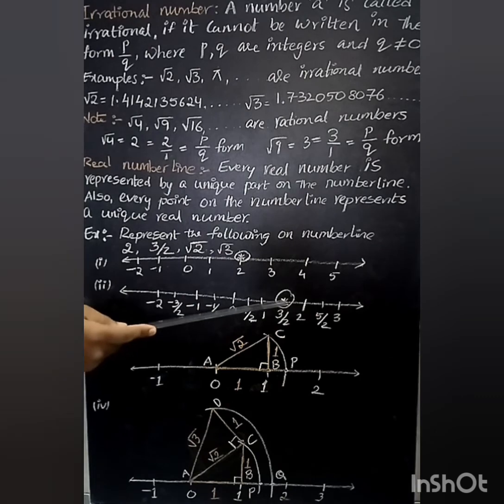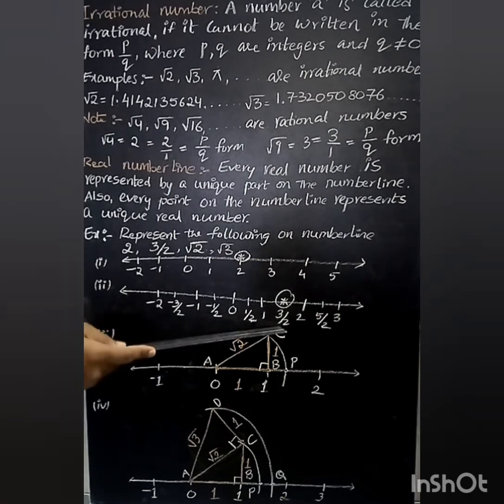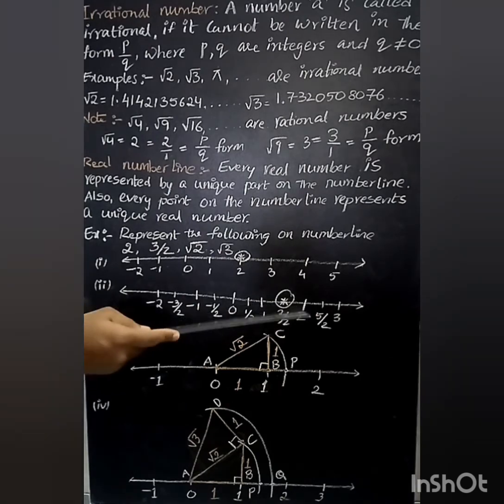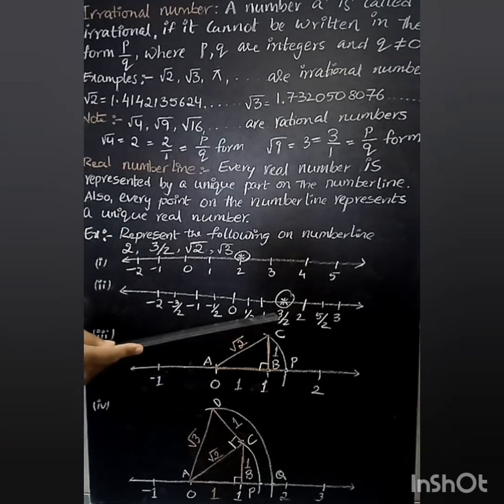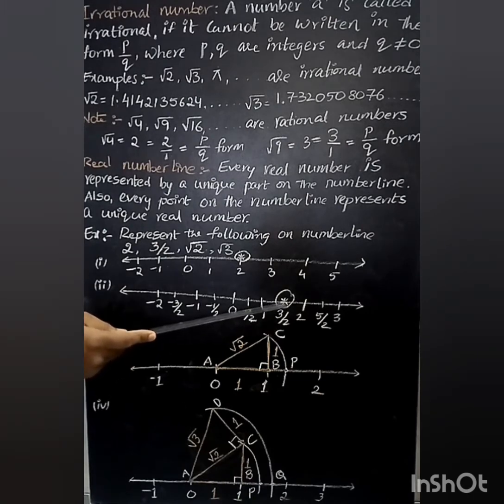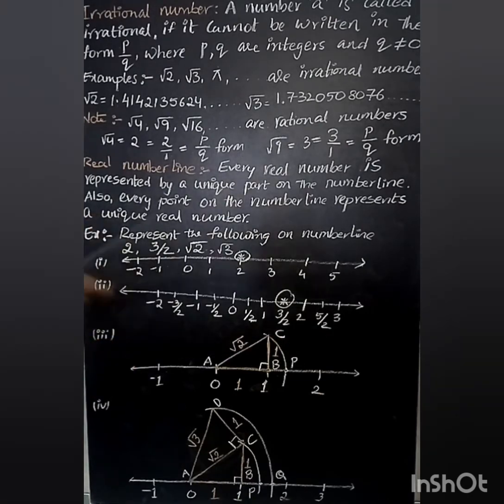So we have taken one point here. That point is 3 by 2, which lies between 1 and 2, that is 1.5. This point is specifically given for 3 by 2. So that means 3 by 2 has a unique place on a number line. This particular point also has a specific real number, that is nothing but 3 by 2.